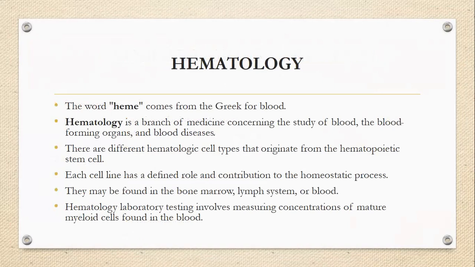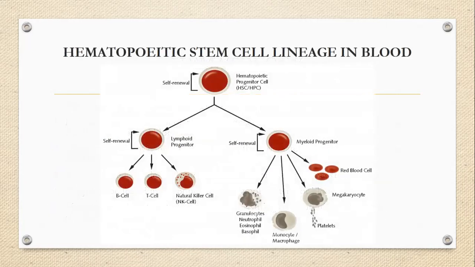Hematology derived from the word heme means blood. Hematology lab tests are very important in assessing the blood diseases and classifying those diseases. How is that possible? Because there are different cell types, each plays a defined role and contributes to the homeostatic process. This is an overall cell lineage in blood. There are RBCs, WBCs, and platelets.